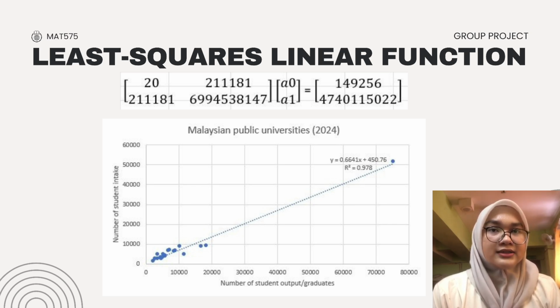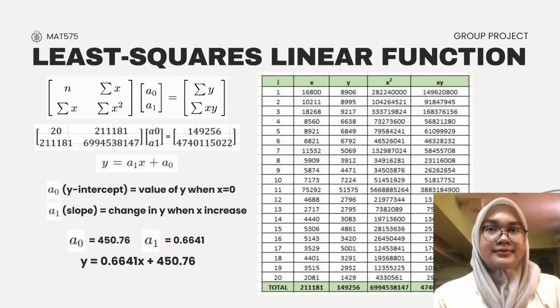As visualized on the scatter plot, there is a very strong positive linear relationship between the number of graduates and student intake. This is highly supported by our R-square value of 0.978, which indicates that approximately 97.8% of the variance in student intake can be explained by the number of graduates produced.